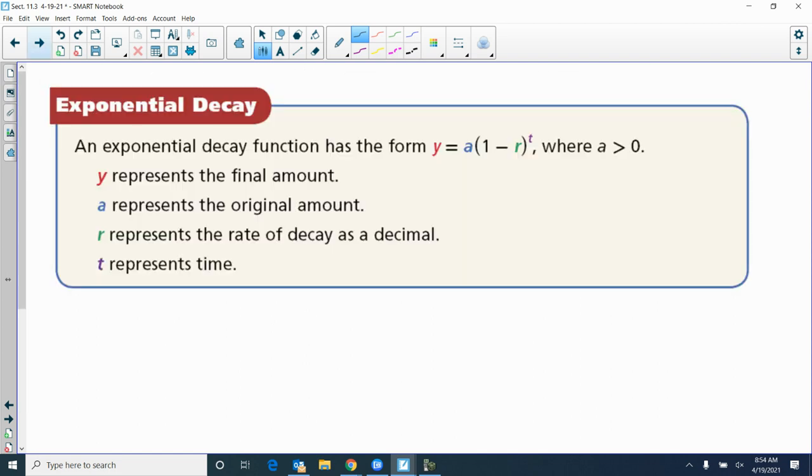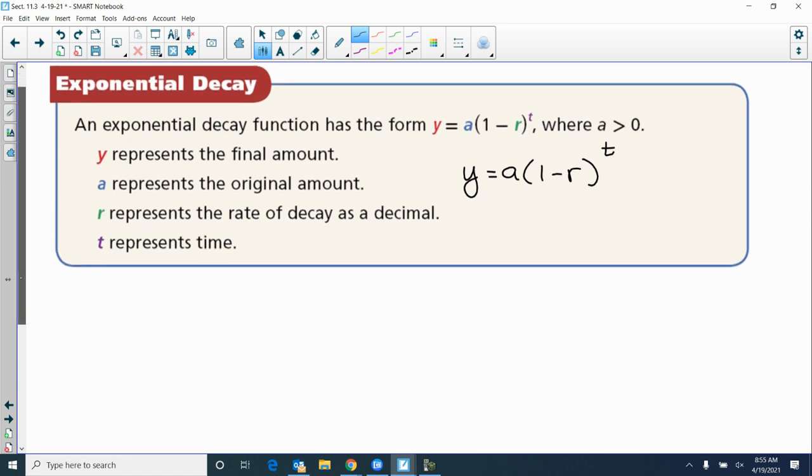Now here is that equation. So instead of 1 plus R, you're gonna subtract that rate. Okay, you're gonna subtract the rate. So if it's 7%, you're gonna subtract 0.07. If it's 2%, you're gonna subtract 0.02. If it's 50%, you're gonna subtract 0.5. Everything else is the same.